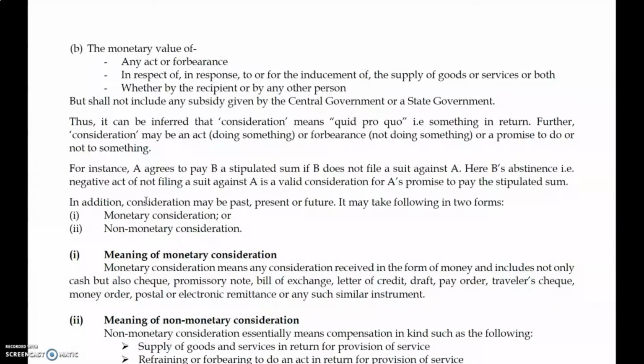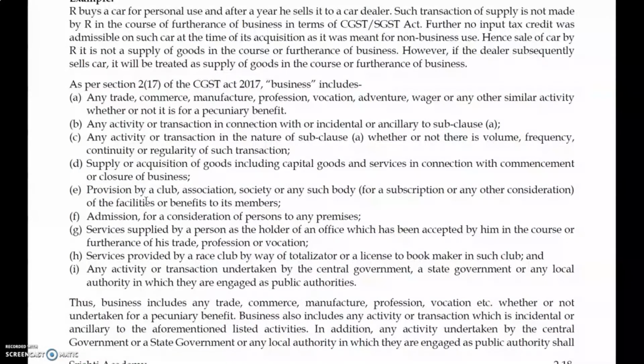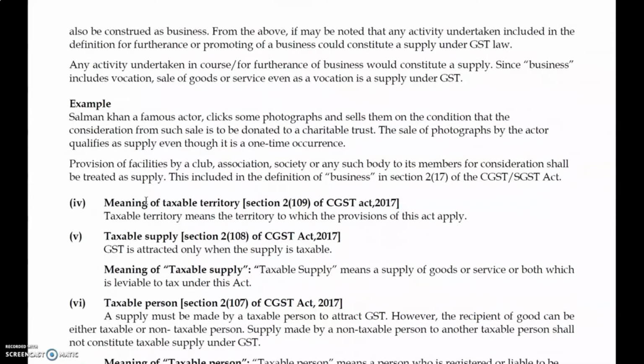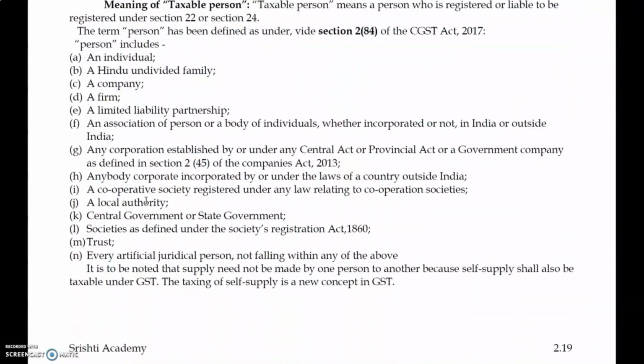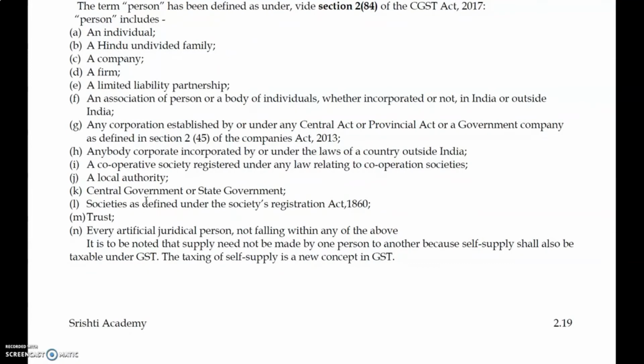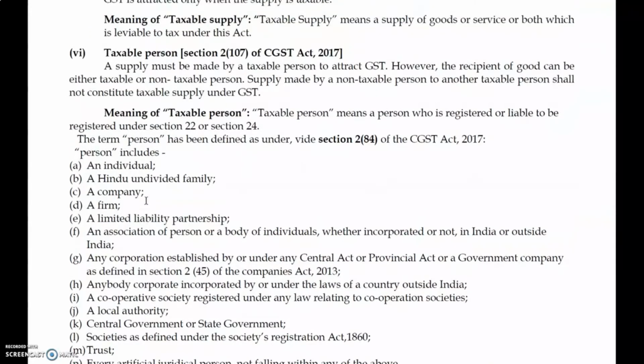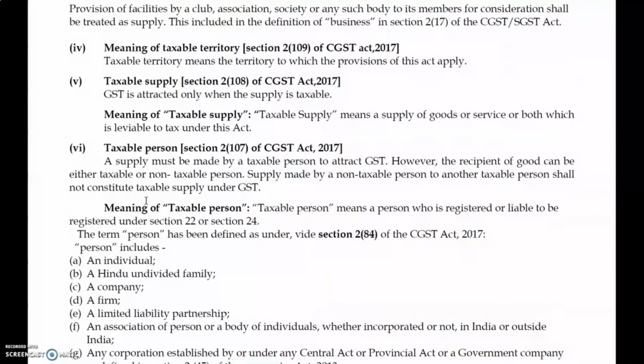Goods over, services over. See, here are some of the definitions. It is given on page number 2.19. For definition, taxable territory as defined in clause number 1. Taxable territory means the territory to which the provisions of this Act shall apply, the definition called India. We have already explained that even though something fits in supply, GST is attracted only for the taxable supply.